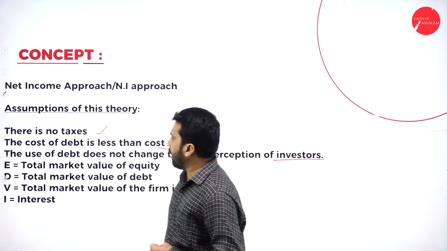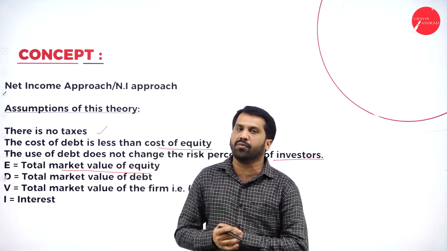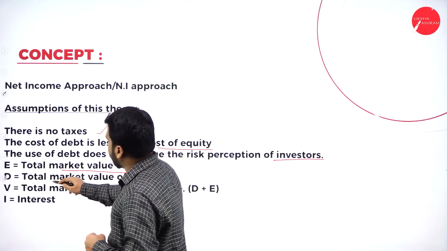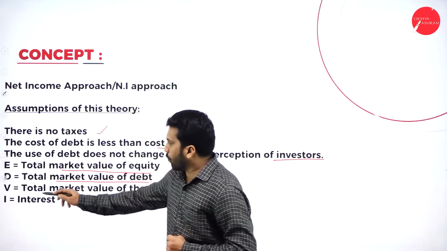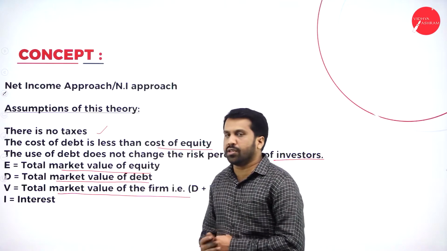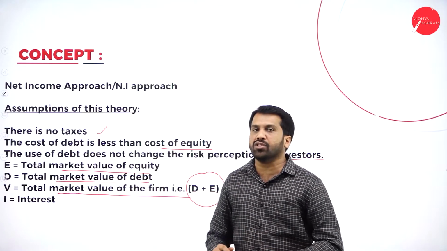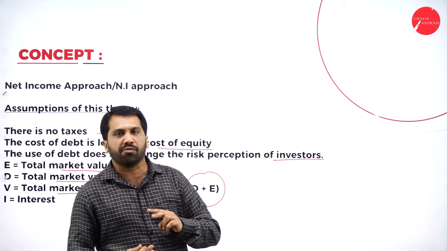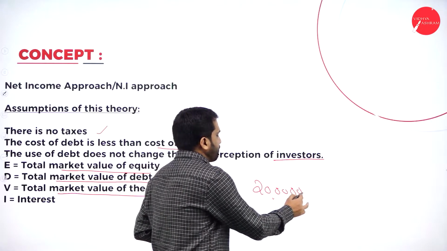Along with this, we have E. E stands for what? Total market value of equity. D stands for total market value of debenture. Then V stands for total market value of the firm, so that is debenture plus equity. We don't have preference shares in your net income approach. Just assume that your investment is 20 lakh.